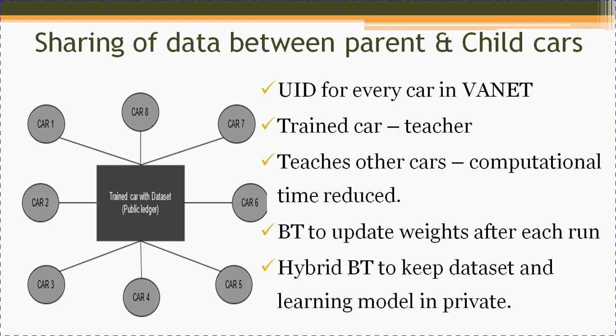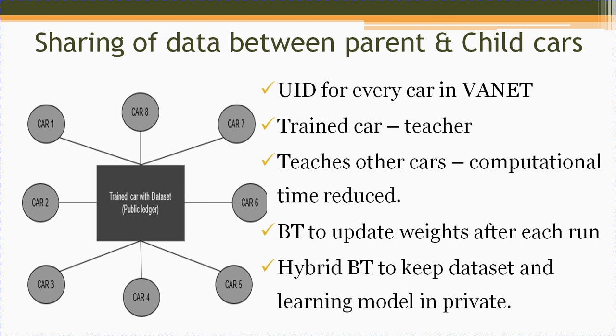So what we are trying to do with our work, as you can see from the image on the left side of your presentation, where I put my cursor around it, is we have a trained car with a data set. This particular node is a single car that we are trying to train. When we come to the blockchain concept, the public ledger is maintained in this trained car. All this public ledger can be accessed by all the other cars, so the other cars could learn or get trained from this particular trained car.